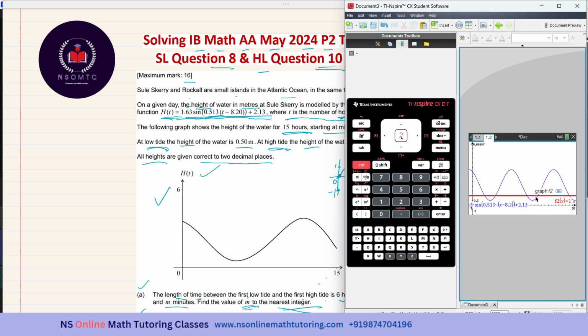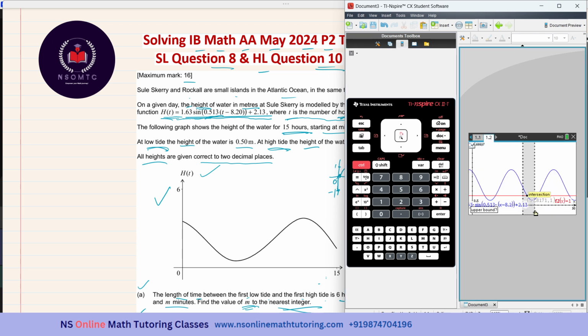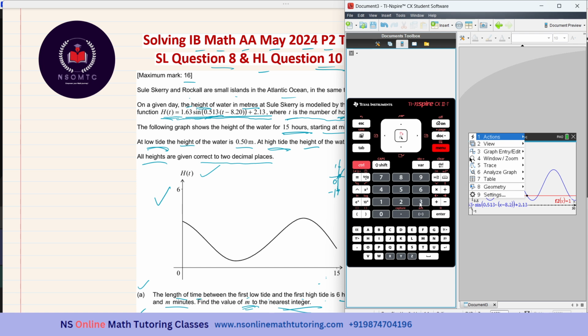Okay, now it is fine, and now I can see that this is one high tide and this is the second high tide. So I can take these two intersection points instead of taking these two. Because the graph is below this horizontal line, which is y equal to 1, that means 1 meter. So this is the portion. So menu, analyze graph, number 6, and it will be the intersection, number 4. This one. And I need these intersection points' coordinates as well. So again, number 6 and then number 4, intersection.